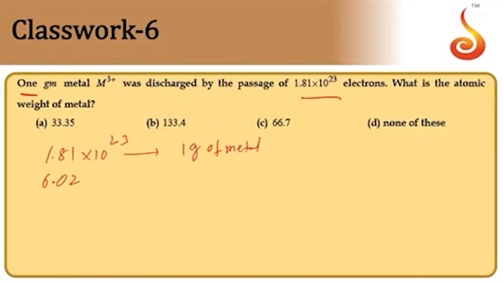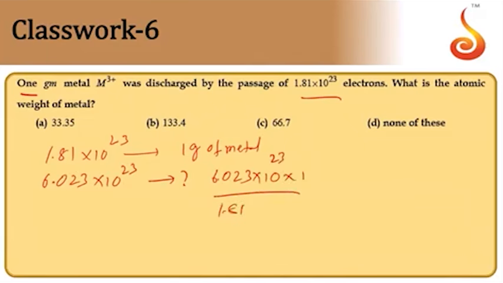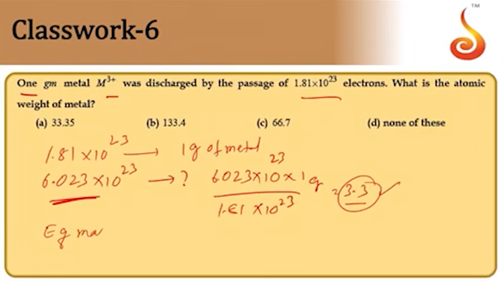Therefore, when you pass 6.023 into 10 to the power of 23 electrons, how many grams will be deposited? Cross multiplying, 6.023 into 10 to the power of 23 into 1 by 1.81 into 10 to the power of 23 grams will be deposited. So this value comes to nearly 3.3. This implies that 3.3 is the equivalent mass of the metal, because we are passing 1 mole of electrons. This mass must be equal to the equivalent mass. So the equivalent mass is 3.3.